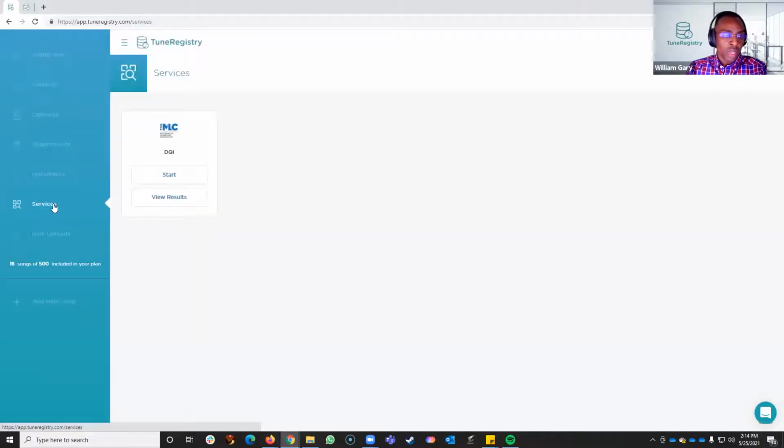As we were evaluating how to implement the DQI process, we wanted to make sure that we allowed it to be simple and understandable for users who have various levels of knowledge or familiarity with music publishing. So we came up with this presentation where the user will come into their TuneRegistry system, go to services. They'll be presented with a card for the DQI process.